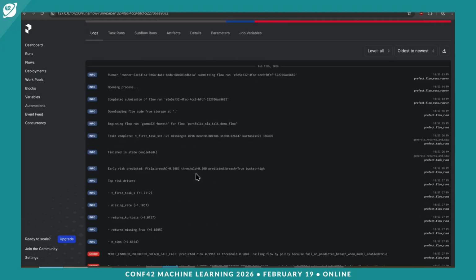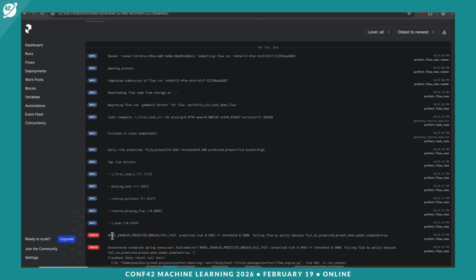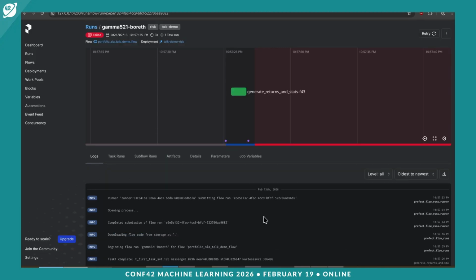If we see the logs, we see that early risk predicted is high. It's above threshold. We see the top drivers for that risk. And we see that the model-enabled prediction breached because of this threshold. That's why the run has failed. So yeah, this is how it works.